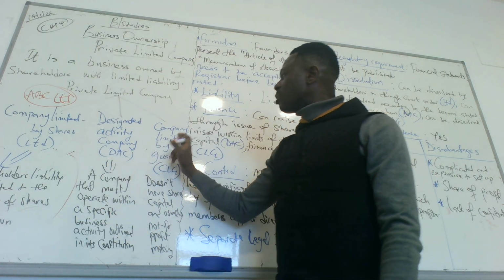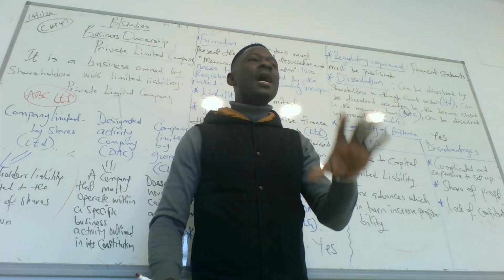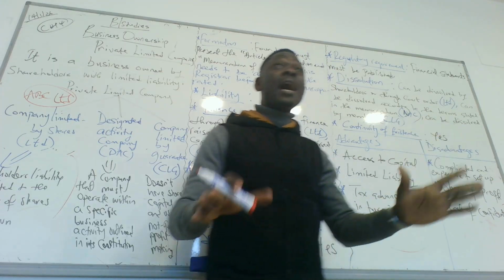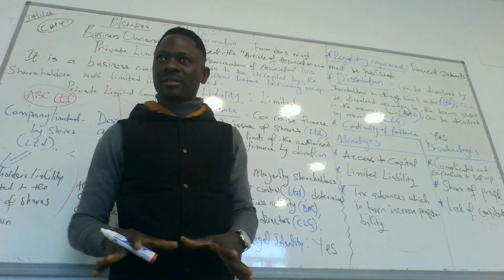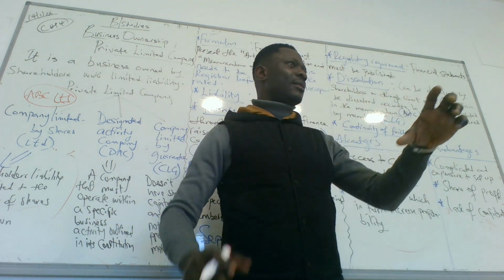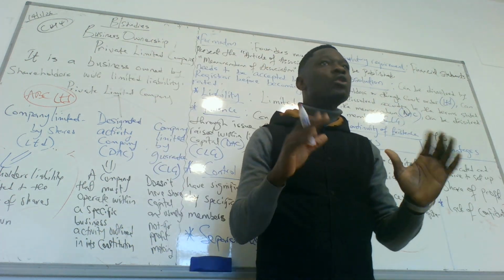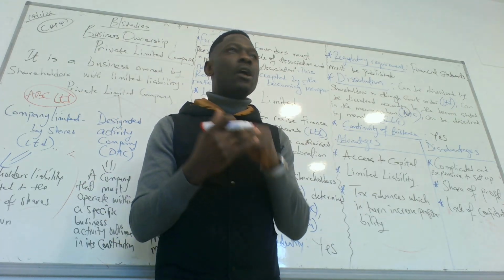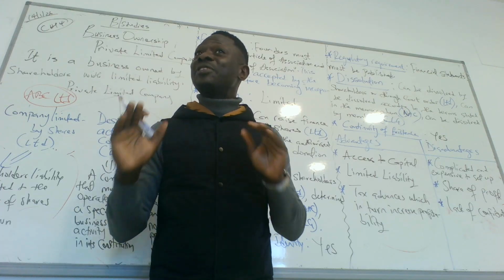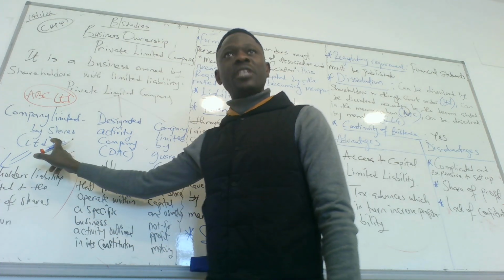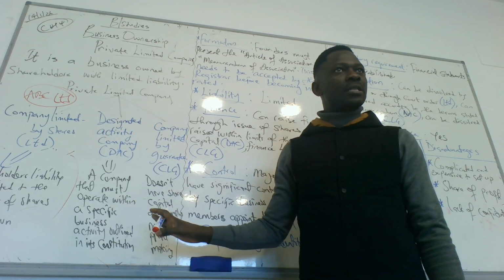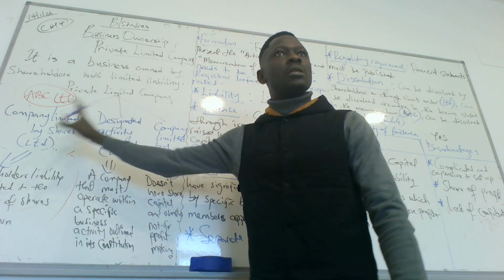DAC. And the last one is company limited by guarantee. CLGs are not for profit making organizations. They don't make profit. So they don't have shareholders, they have members. CLG is a charitable organization. Their objective is not to make profit. They are not for profit. So they don't have shareholders. Do we get it? Yes. But they are private limited companies. Any question about this? No.